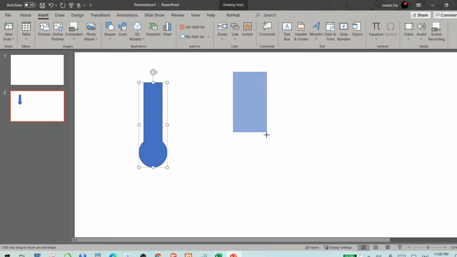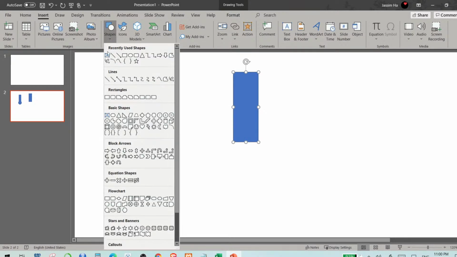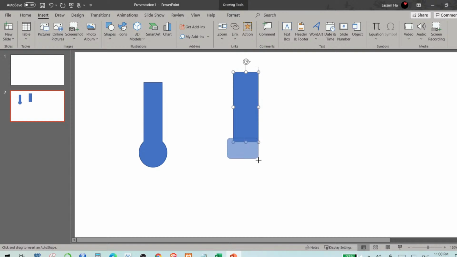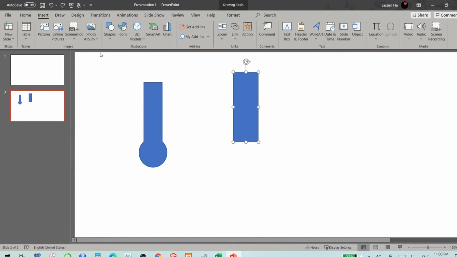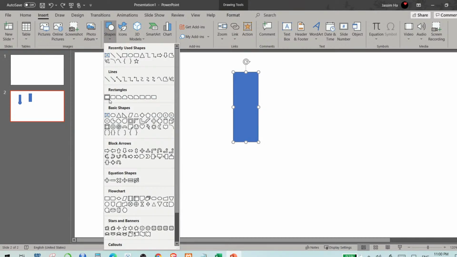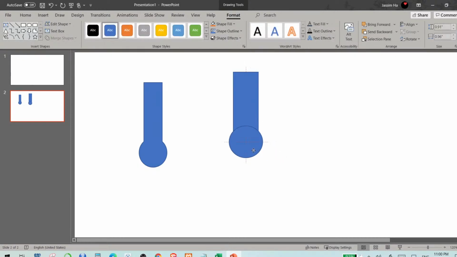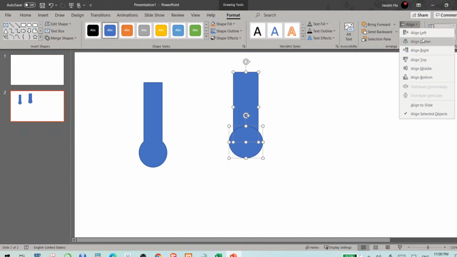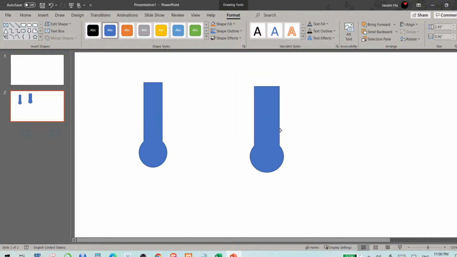So I selected this thermometer, and then I inserted another shape, an oval shape. No, this is not the oval shape. Insert, and in shapes I selected this oval shape here. I made sure that it was coming in, and then I selected both of them, went to align center, so they are together, and then I was able to merge the shapes together. So I created this shape. This is how I got this shape.